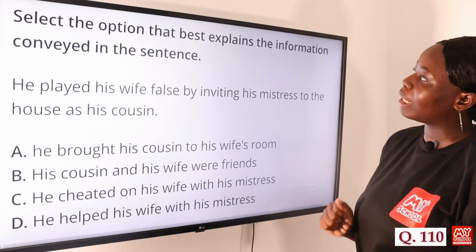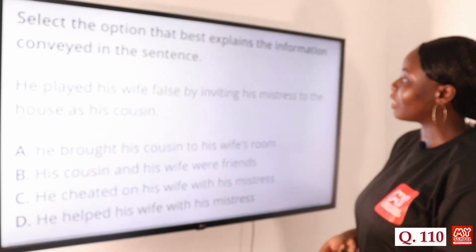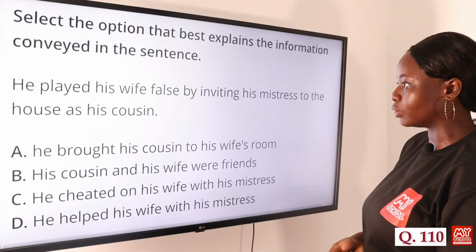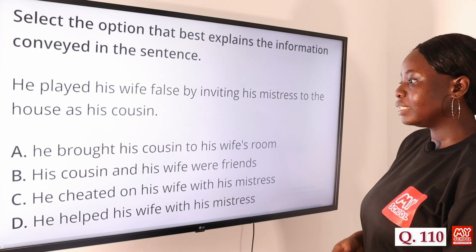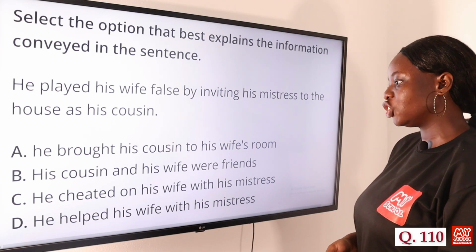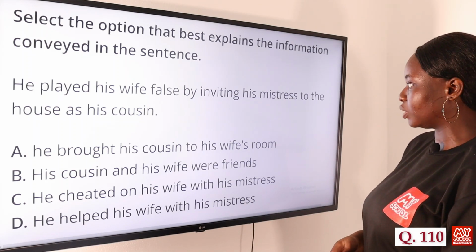Again, we have to select the option that best explains the information conveyed in the sentence. He played his wife false by inviting his mistress to the house as his cousin. Option A, he brought his cousin to his wife's room. B, his cousin and his wife were friends. C, he cheated on his wife with his mistress. And D, he helped his wife with his mistress.